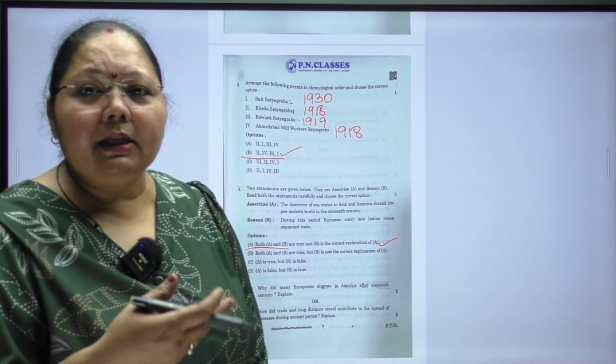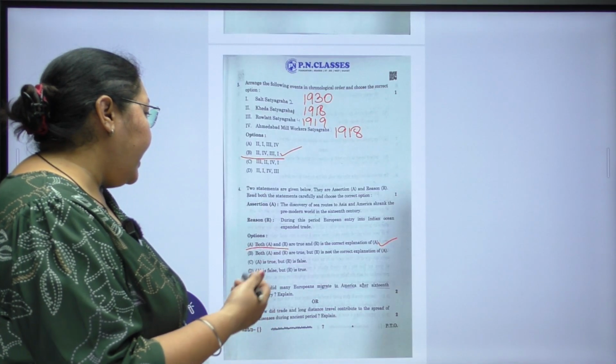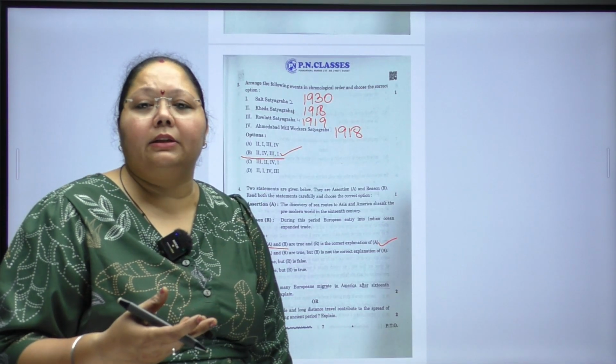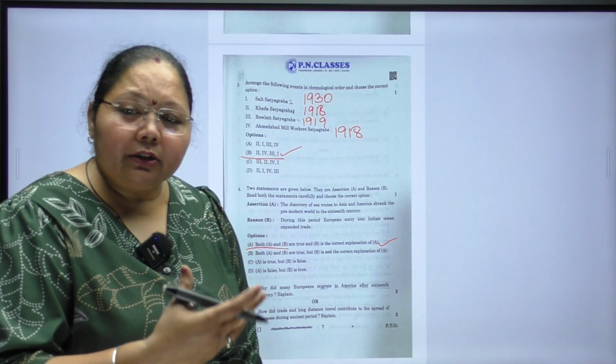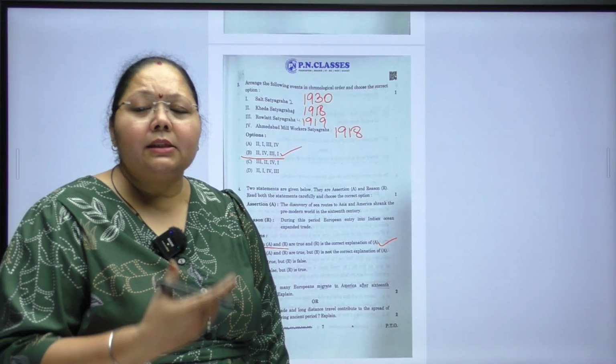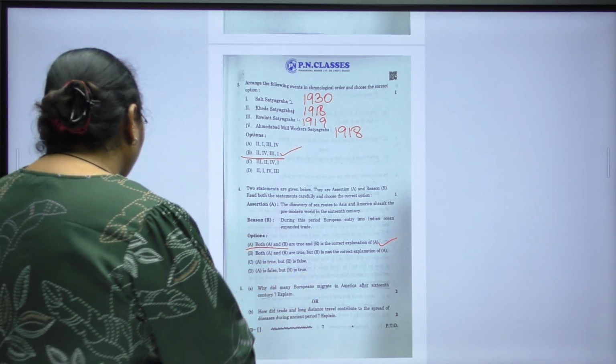So this is very easy to understand that they were also traveling long distances and contributing to the spread of diseases. No doubt, with them they were bringing the culture, they were bringing other new things to learn. But yes, this was also one of the reasons that we were getting from them.